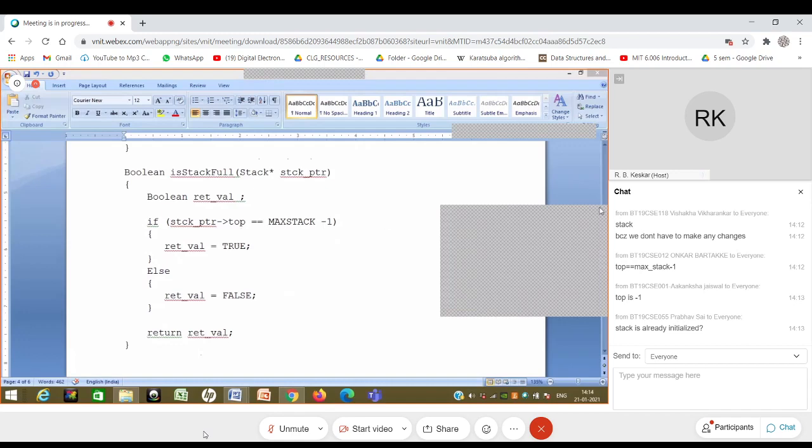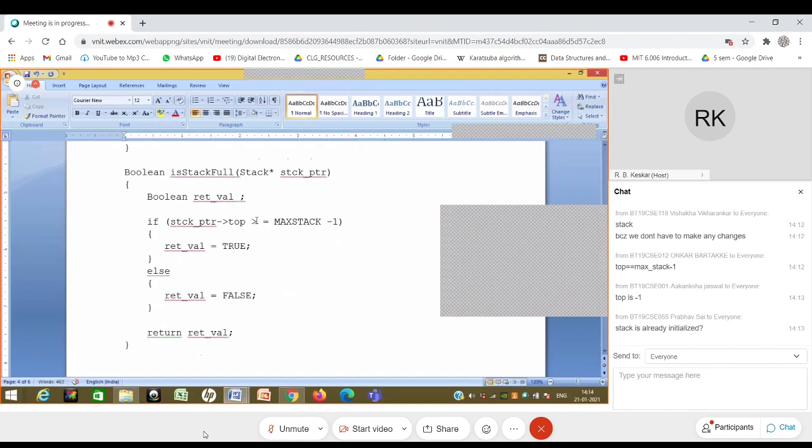In the else part I'm returning false, which means that in the else part I'm saying that the stack is not full. So the implicit assumption is that top does not cross max stack -1. Otherwise I could have written: if stack_ptr arrow top is greater than or equal to max stack -1, then it is true, else it is false. That is the more correct way of writing code, I should say.